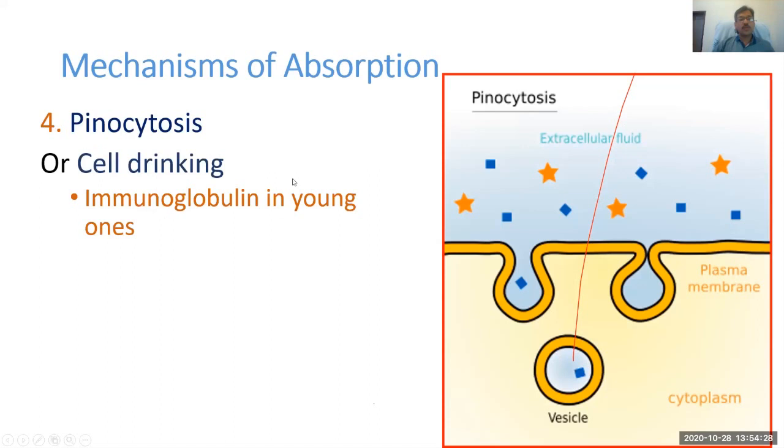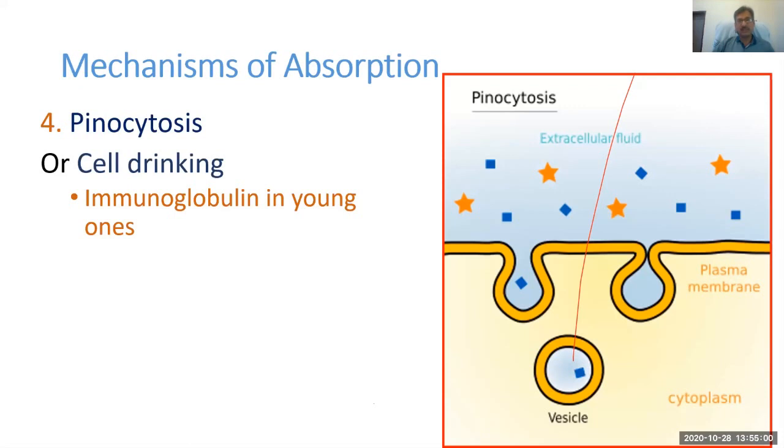The last one is pinocytosis, or simply, cell drinking. Here you can see the extracellular fluid that contains the nutrients. They come in contact with the plasma membrane, which engulfs them and carries them into the cytoplasm. This mechanism is known as pinocytosis or cell drinking, particularly when we talk about immunoglobulin absorption in the young calf. That is due to this mechanism.